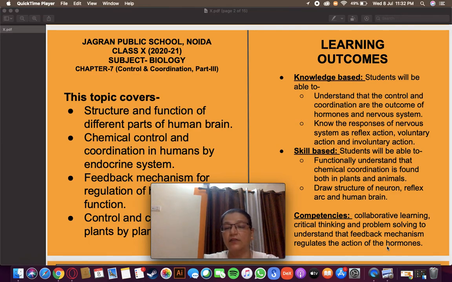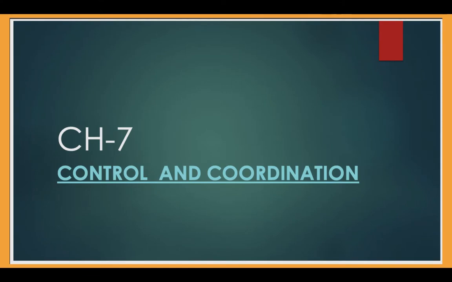Now let's start with our class. Today's class is the third part of control and coordination, chapter 7. In this part, we will recall and recapitulate the facts discussed in the earlier two parts, and we will sum up the other topics like hormonal control in humans and control and coordination in plants.